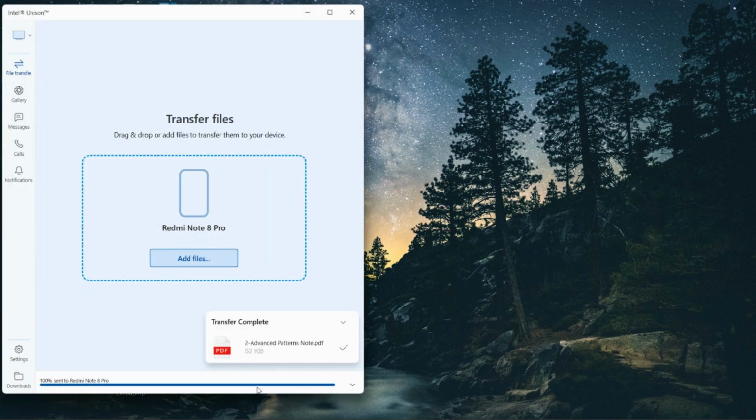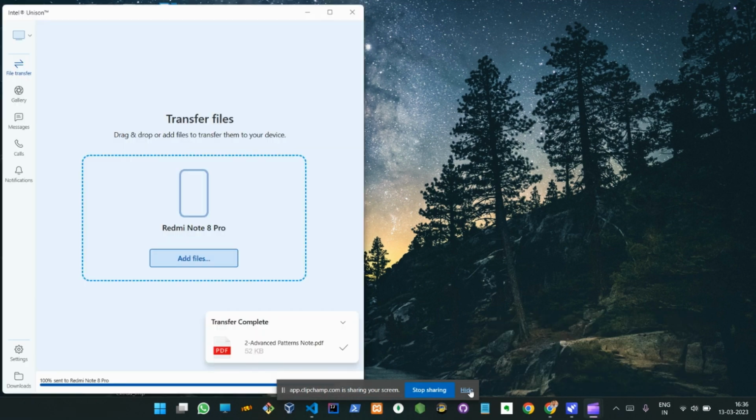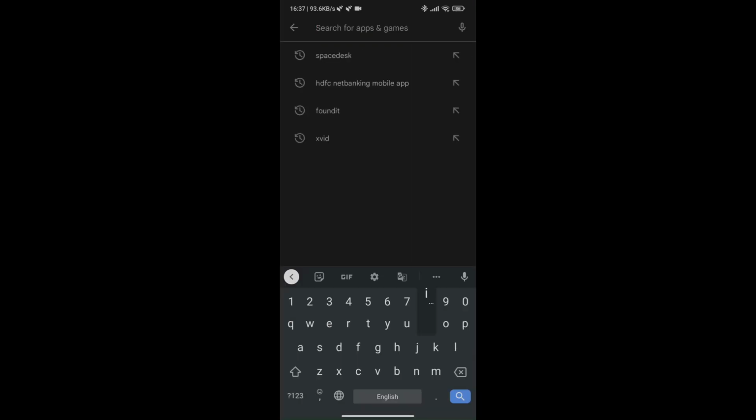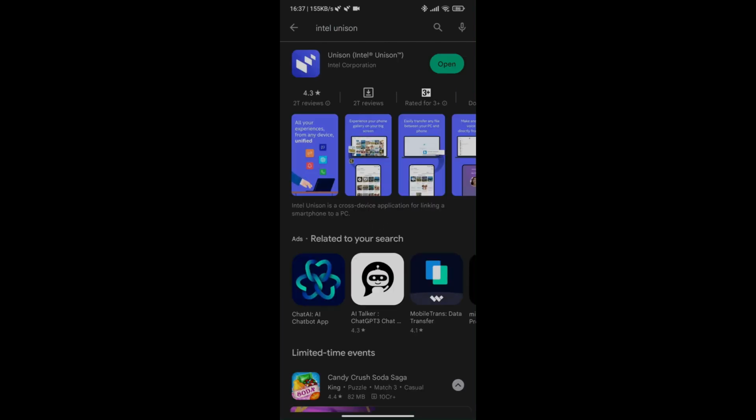And for Android users, Intel Unison offers the same seamless connectivity and productivity features. Say goodbye to the hassle of managing multiple devices. Try Intel Unison today and experience the ease of seamless connectivity between your iPhone, Windows PC, and Android devices.